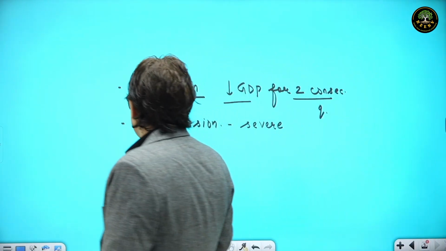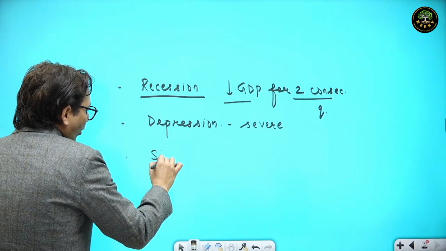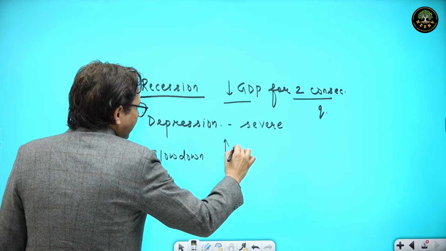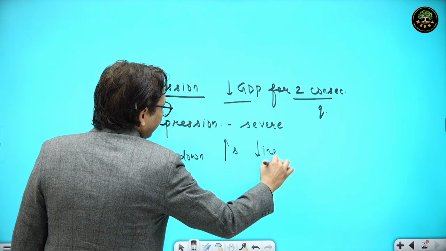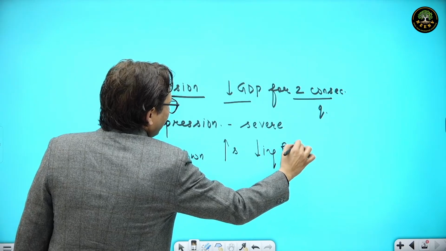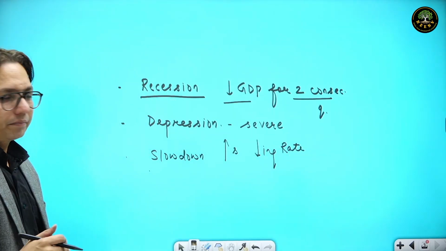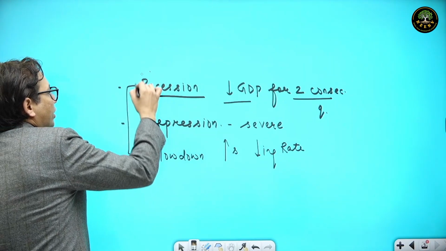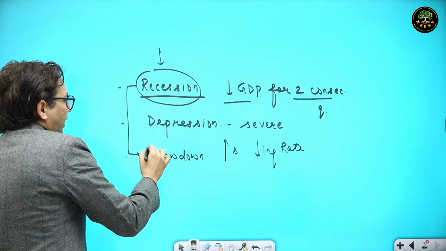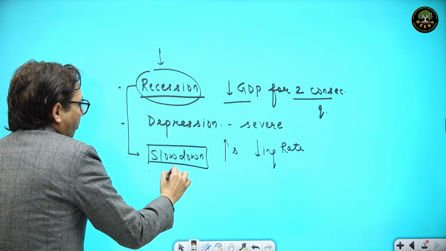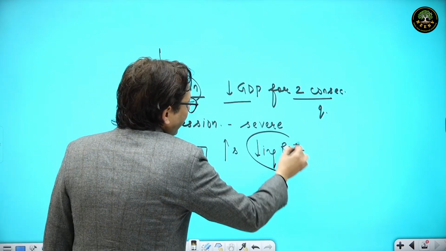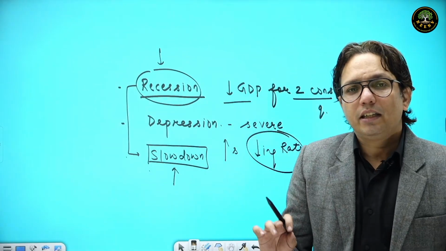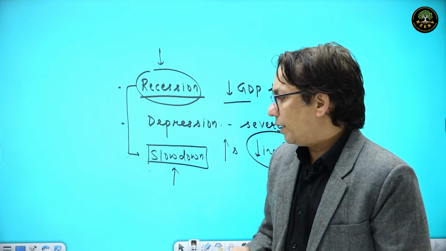We have one more term which is slowdown. Slowdown is when the GDP increases at a decreasing rate. The difference between recession and slowdown is, in the recession the GDP falls. In slowdown the GDP goes up, just the rate is going down. So basically recession is the downward phase of the economy.